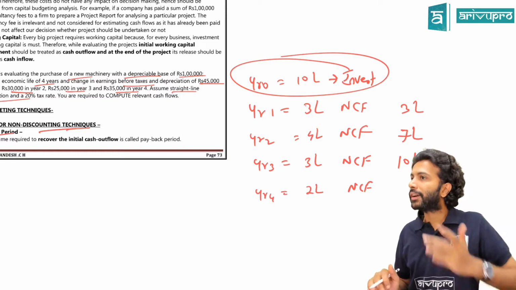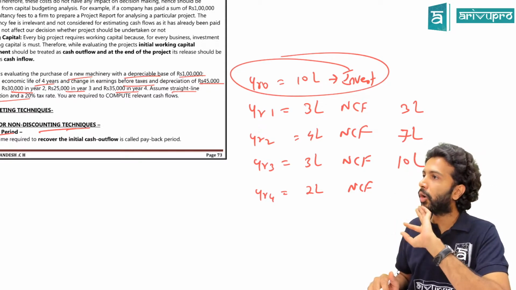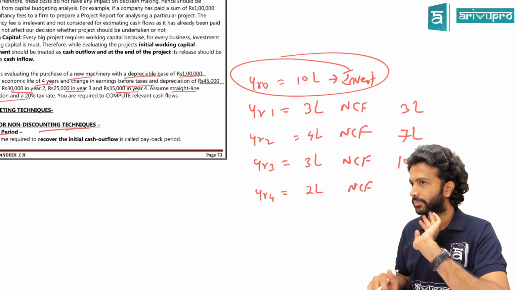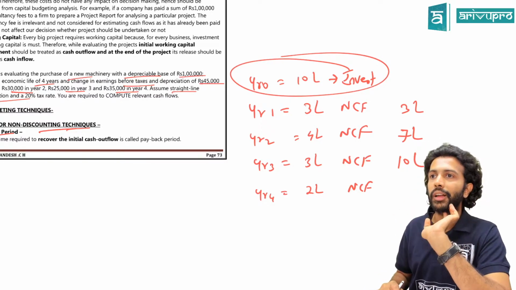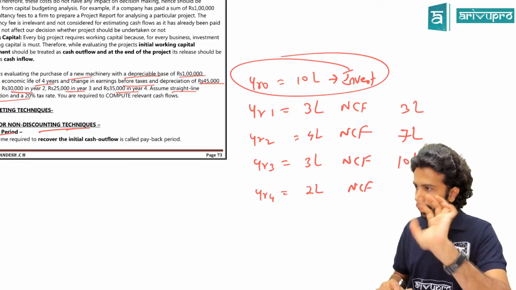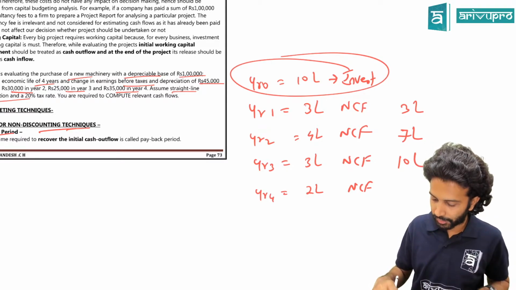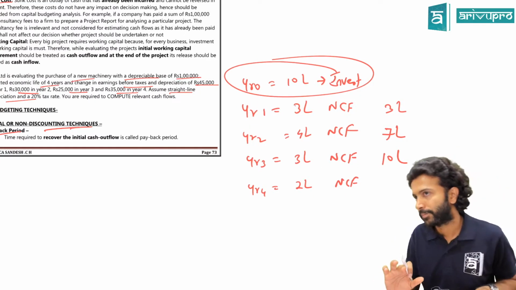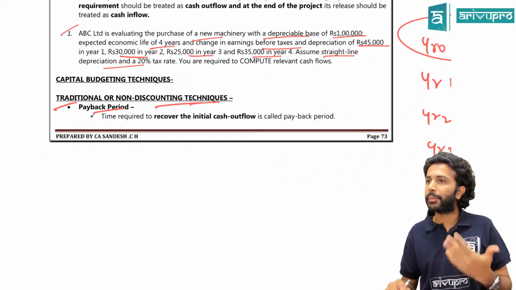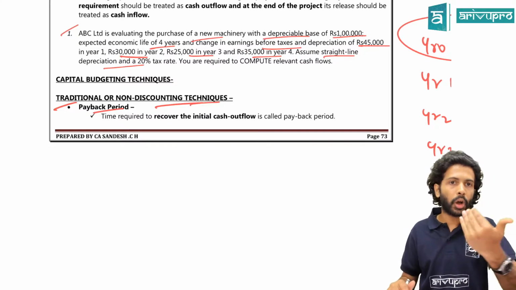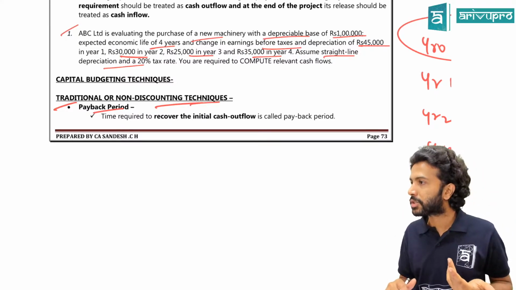In what period did you recover your money, ignoring the time value of money concept? Hence it is the non-discounting approach or traditional approach. Only payback period ignoring the time value of money. Okay so far? In layman terms it is nothing but in what period can you recover your investment back?